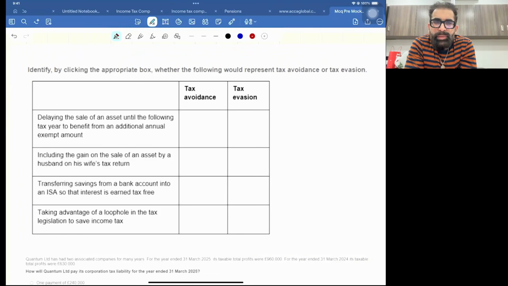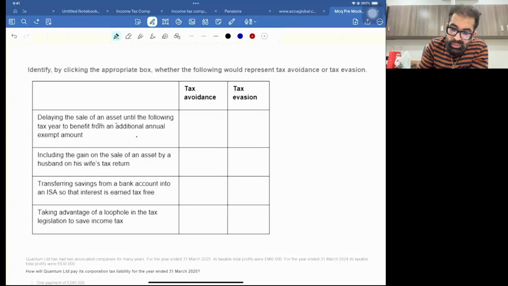Identify by clicking the appropriate box whether the following would represent tax avoidance or tax evasion. You know, tax avoidance is a legal way of reducing tax, and tax evasion is illegal. One more definition: if you are caught doing tax evasion, you will be penalized and face consequences. But if somebody catches your tax avoidance, it's okay, no problem. Delaying the sale of an asset until the following tax year to benefit from an additional annual exempt amount. Yes, this is avoidance. This is excellent.